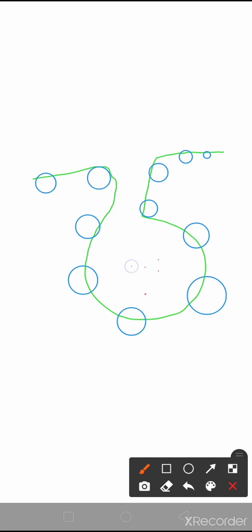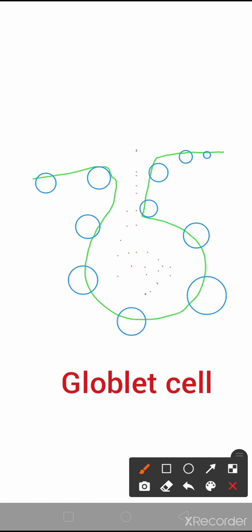They pour their secretion here, and then it comes out through this. The example of this is our goblet cell, which is found in the small intestine and stomach, and which secretes mucus.